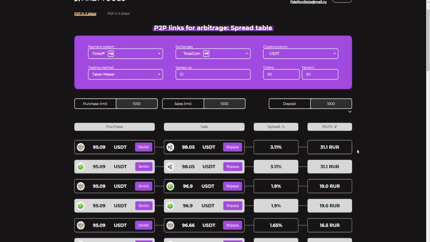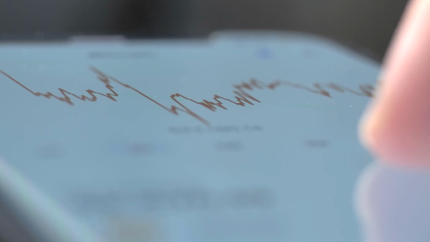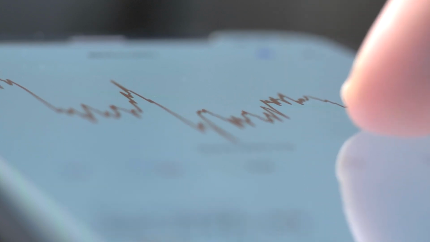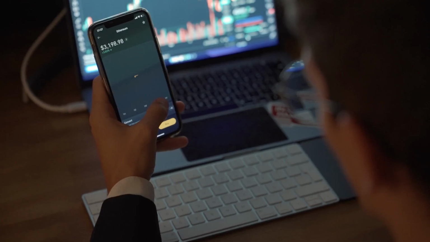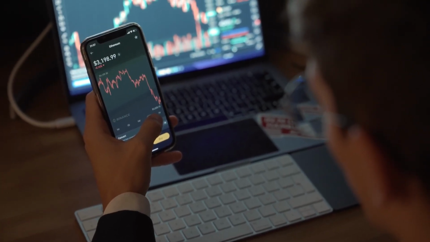But nowadays, P2P is not the best way to earn for beginners. But in general, you can try it to start. Because in P2P trading, you learn how to work with exchanges, how to transfer from one exchange to another, how to buy cryptocurrency, how to sell it. P2P is a good starting point to get acquainted with the world of cryptocurrency. You can decide for yourself whether you want to earn money using P2P or not.